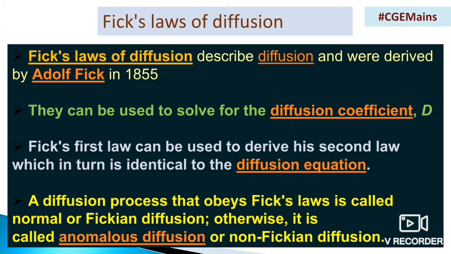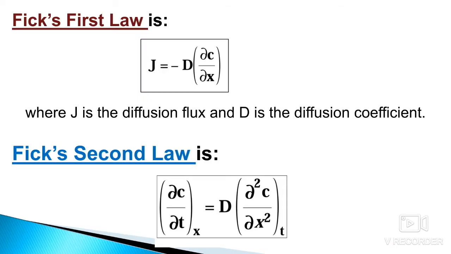This law was proposed by Adolf Fick, and you have to remember that he did these experiments. They can be used to solve for the diffusion coefficient. The diffusion coefficient is always denoted by capital D. Okay, this is the mathematical representation. There are two laws proposed by Adolf Fick: Fick's first law of diffusion and Fick's second law of diffusion.